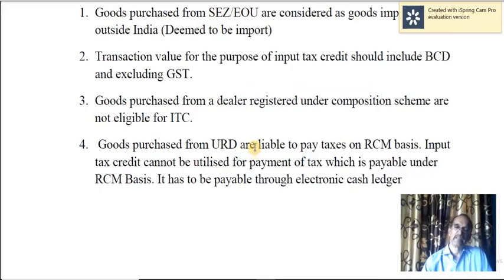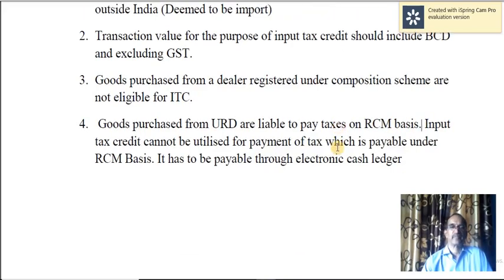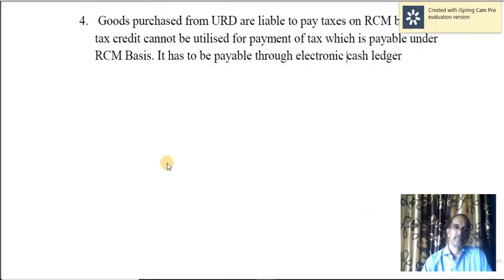Goods purchased from an unregistered dealer are liable to tax on a reverse charge mechanism basis. Input tax credit cannot be utilized for payment of tax payable under RCM. It has to be paid through the electronic cash ledger, so it cannot be recorded in the electronic credit ledger. This has to be paid in cash only, and therefore it is entered in the electronic cash ledger.